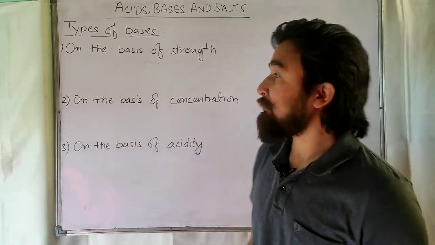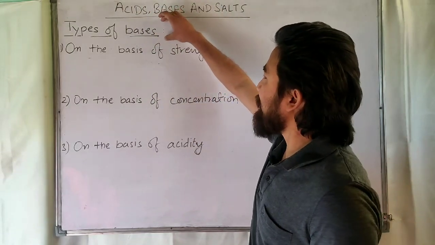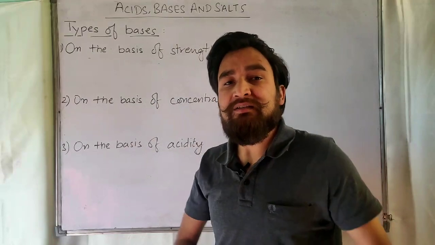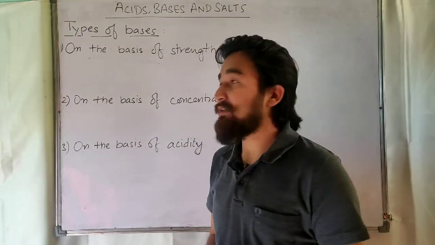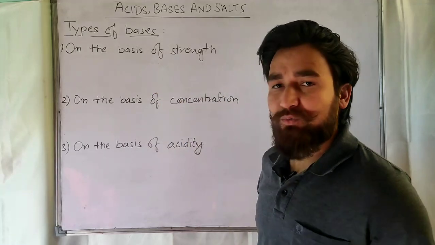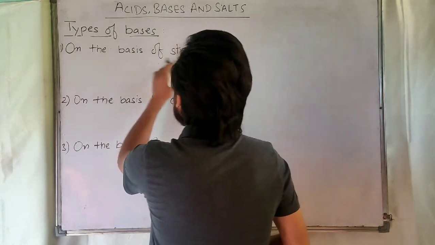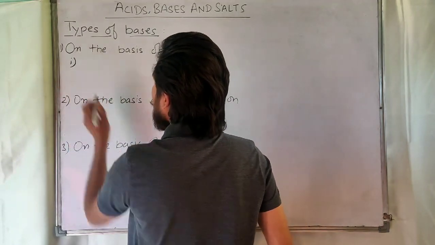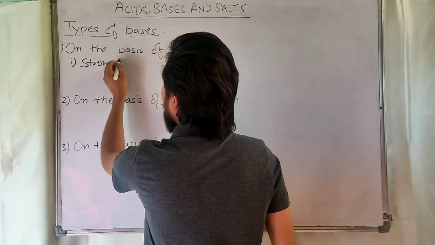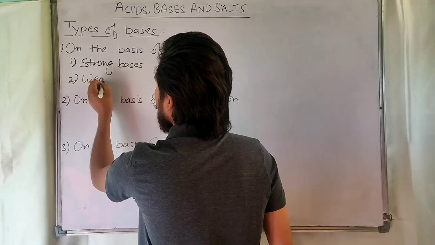So as you know, we have discussed the types of acids. We are discussing now the types of bases. There are different bases on which we can categorize bases. First we will study on the basis of strength how we will classify the bases. On the basis of strength there are two types of bases. The first one is strong bases and the second one is weak bases.